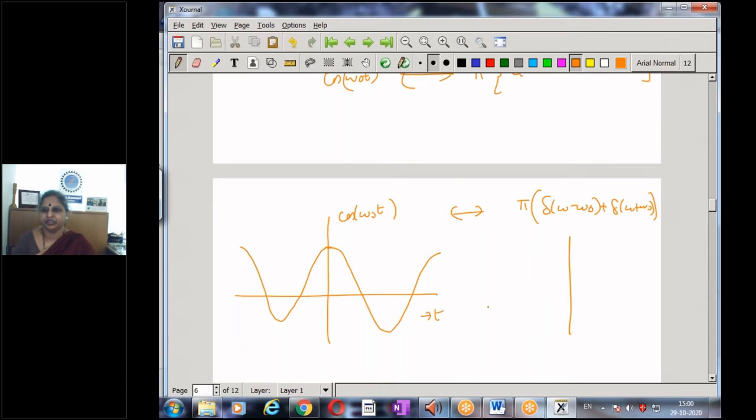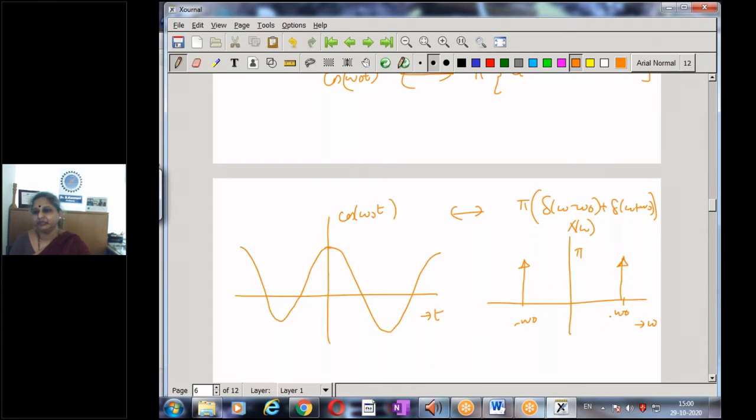And if I try to plot the result, what am I getting? I am getting an impulse at omega naught and an impulse at minus omega naught, of strength pi. So what does this imply? What is the physical significance of this result? Only positive frequencies have any physical significance. Negative frequencies, with symmetry, are present only because of our Euler representation.